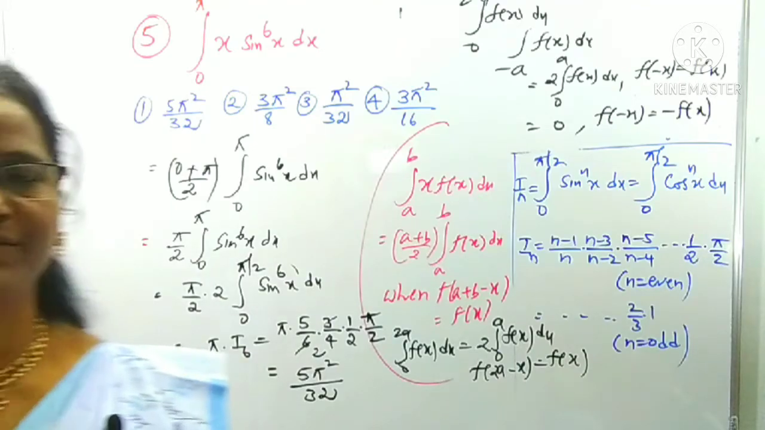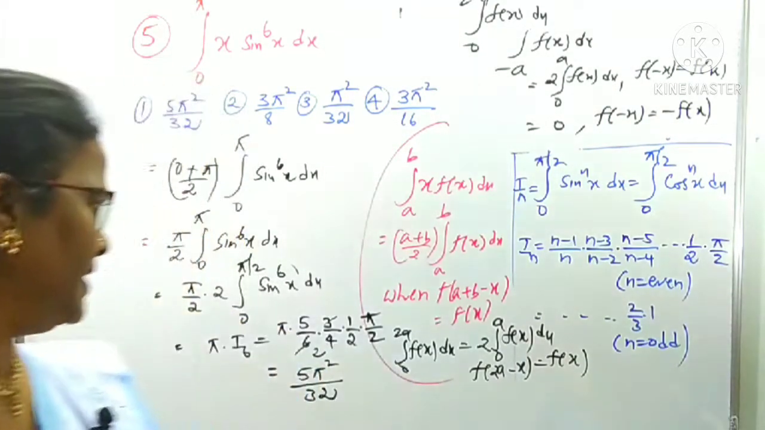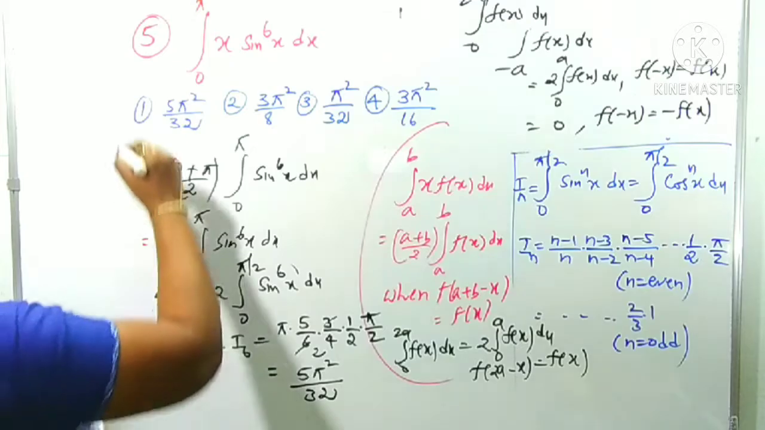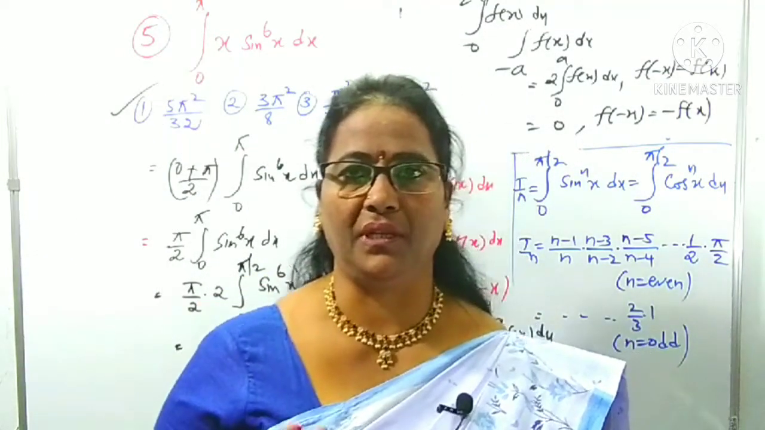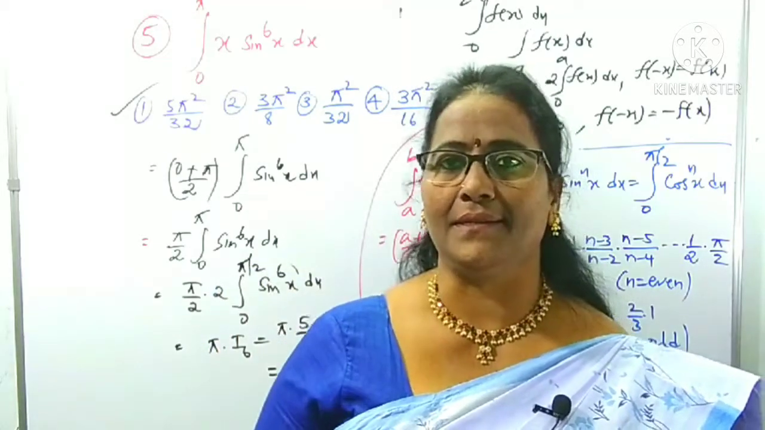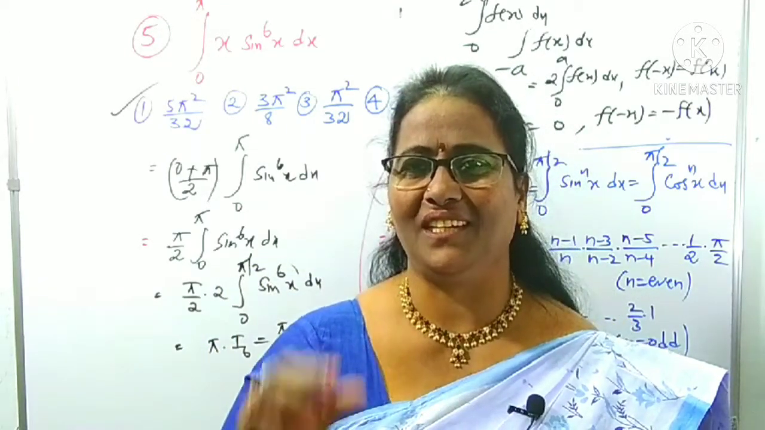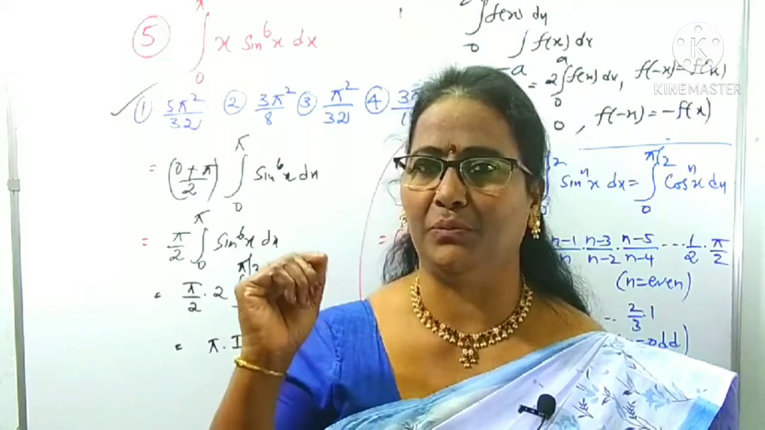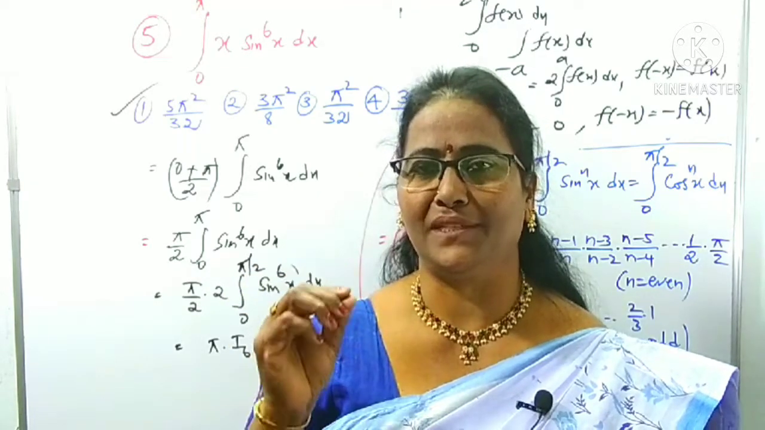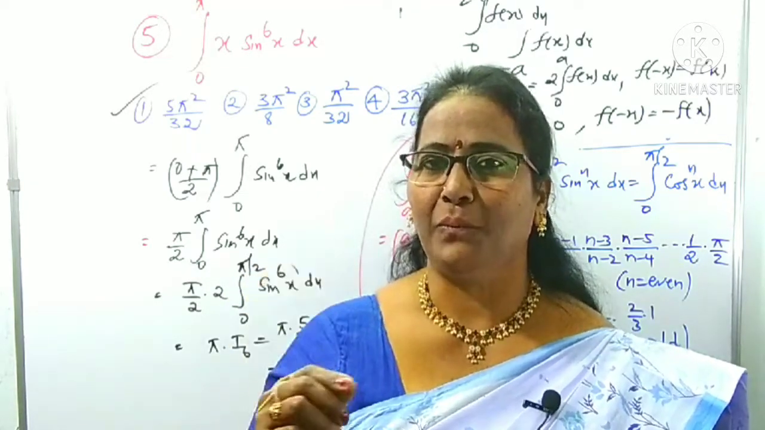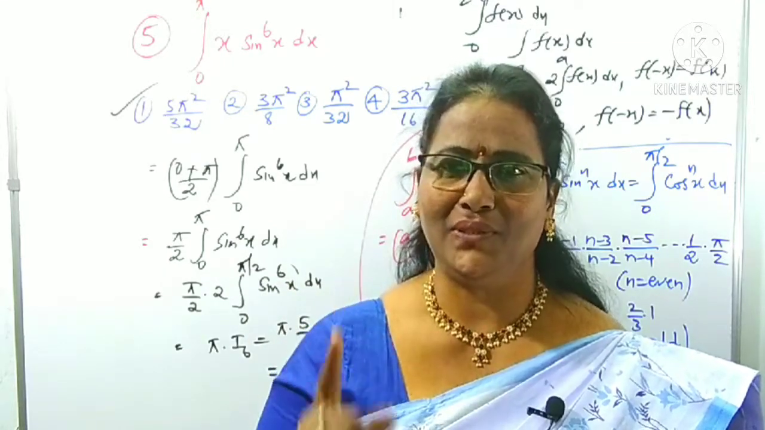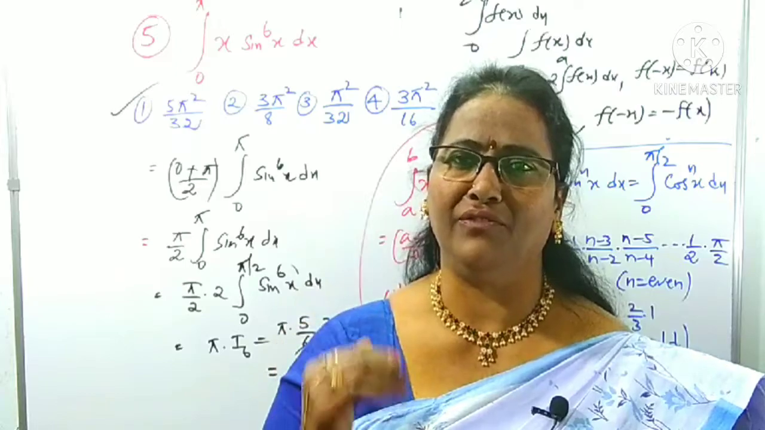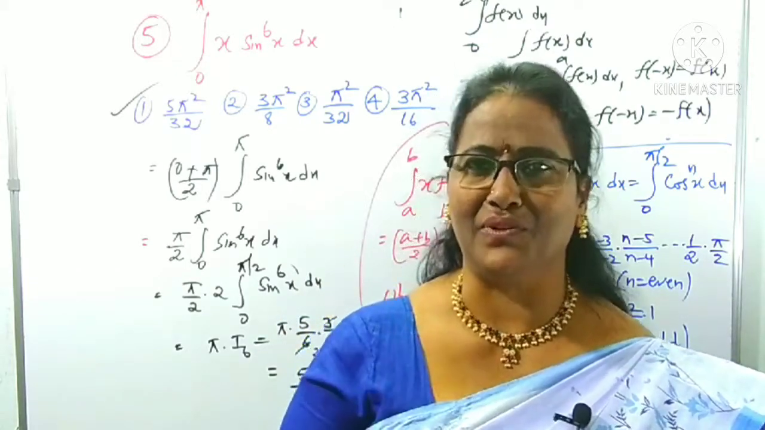Yes, 5 pi square by 32. Which option? 5 pi square by 32 is clearly the first option. Clear? We have to use the properties, tips and tricks. Easily we can get it. There is no difficulty at all. Just concentrate on which properties and which tips and tricks we have to use. If you apply them, then only can you remember it easily. There is no difficulty at all. Just concentrate on how we can apply, where we can apply. Right? That is important.